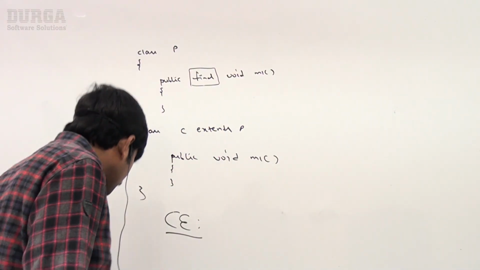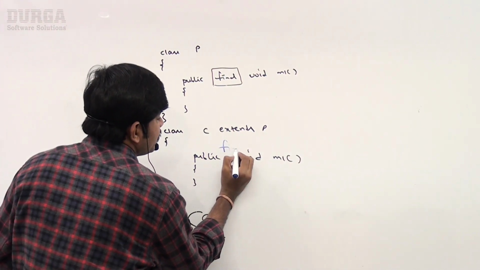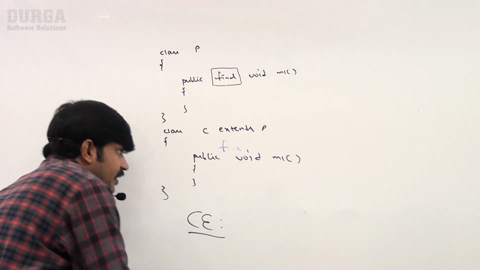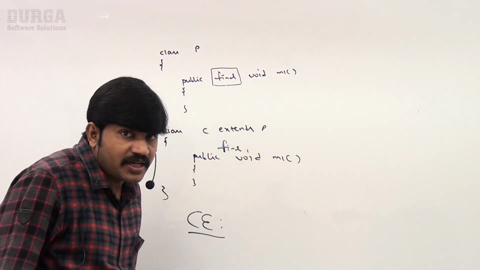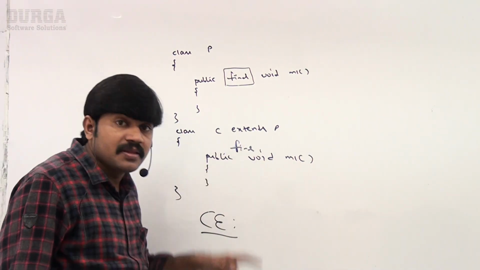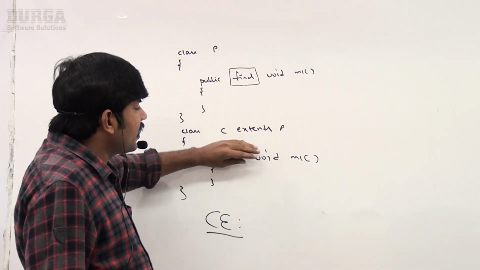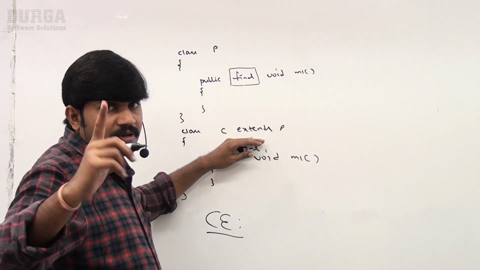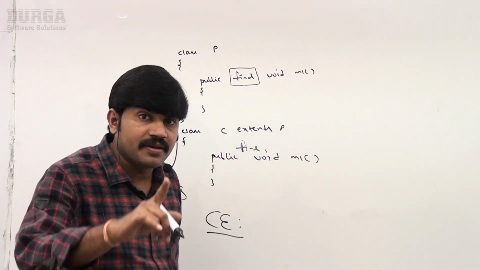Sir, suppose I take the child class method also final. If I take the child class method also final, can you please tell what will happen? In this case, sir, still compile time error. Once it is final, whether you are taking final or non-final, immediately you are going to get a compile time error, because final methods we can't override. Clear for all of you, right? Let me summarize modifier related things regarding this overriding, sir.